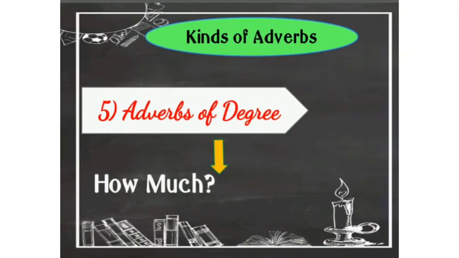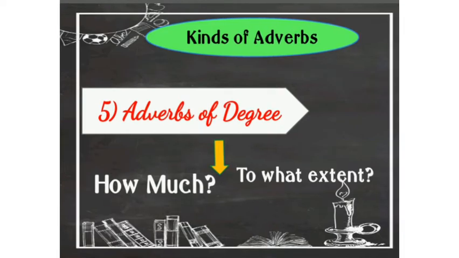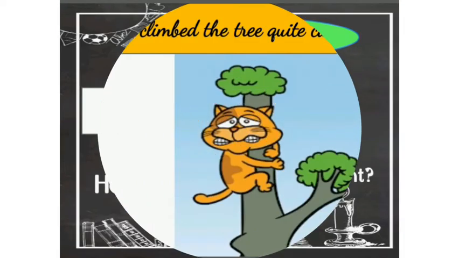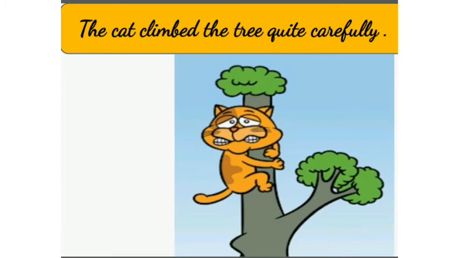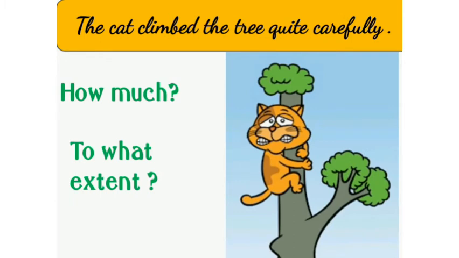Next we have adverbs of degree. It answers how much or to what extent an action is performed. See the sentence, the cat climbed the tree quite carefully. If we ask the question, how carefully did the cat climb? We will get the answer of that quite carefully. So here the word quite is the adverb of degree because it tells us to what extent an action is performed.